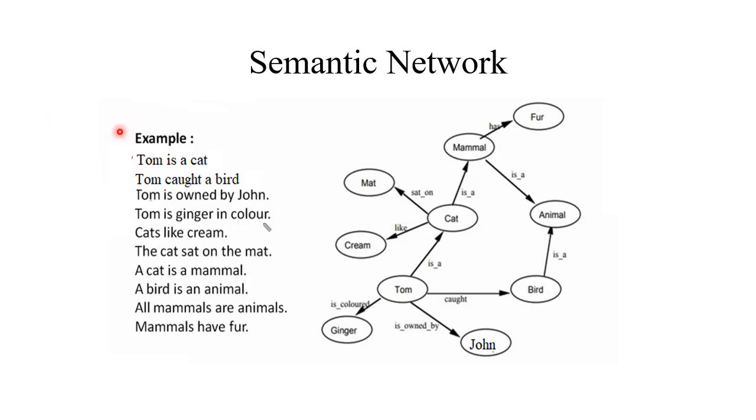Consider another example. We are given these sentences and we have to represent these sentences in a semantic network. Tom is a cat. Tom and cat are concepts and "is a" is the relationship. Tom caught a bird. "Caught" is the relationship and bird is the concept. Tom is owned by John. Tom, John, and the relationship is "owned by".